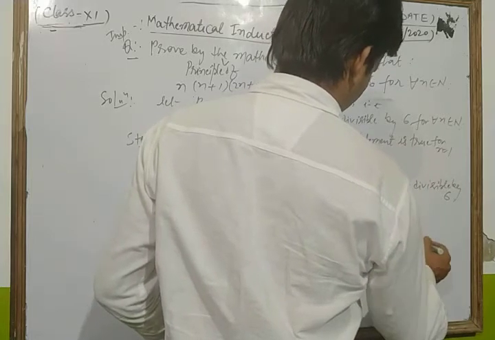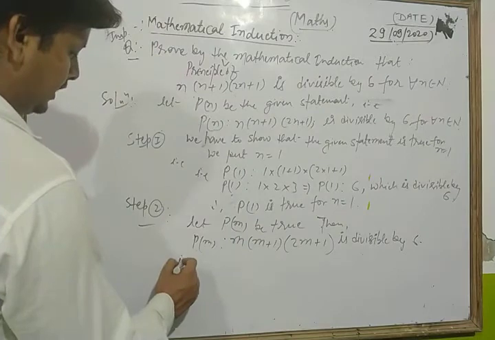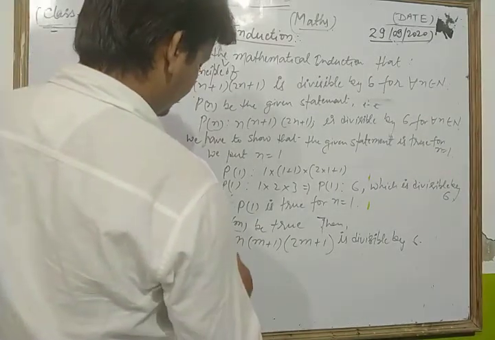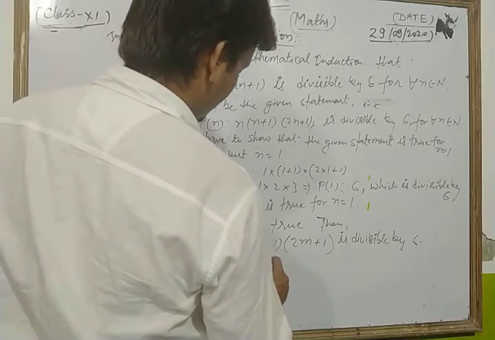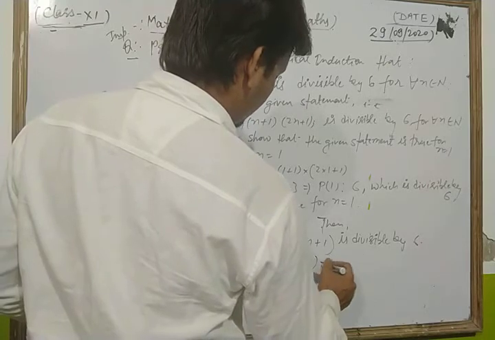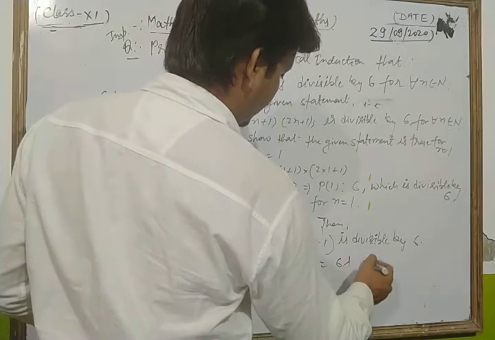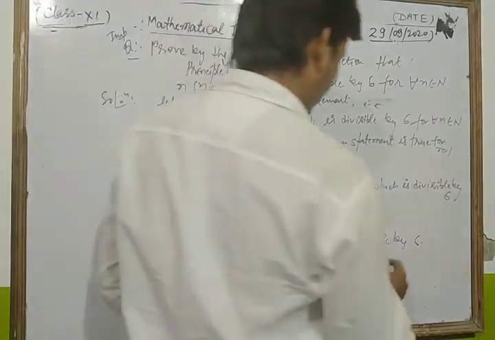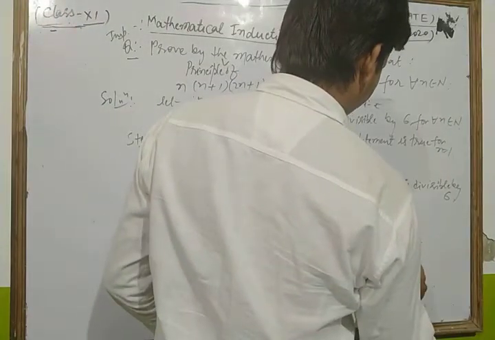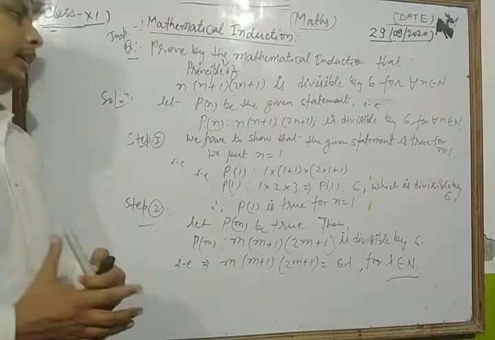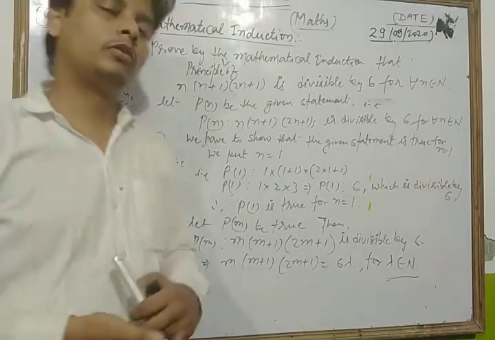That is, we take m(m+1)(2m+1) equal to 6 into lambda, where lambda belongs to any natural number. Okay, now look one more time.